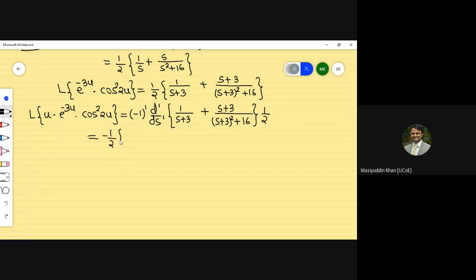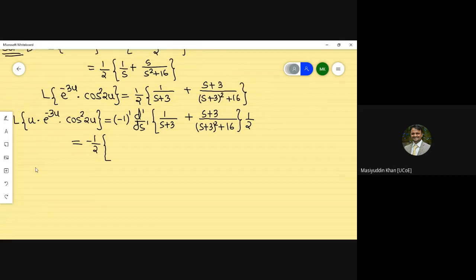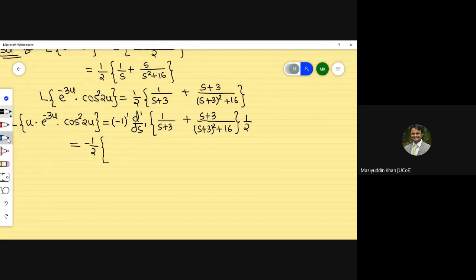Now the derivative of this part, 1 by x: if you remember, the derivative of 1 by x is minus 1 by x square. Or if you are not aware of that, you should remember the derivative rule of u by v. I'm just writing here, d by dx of u by v.